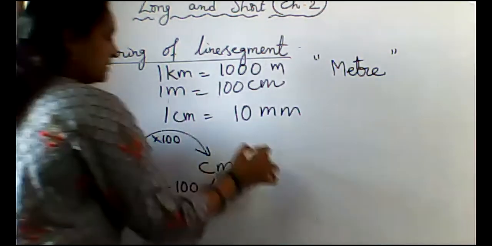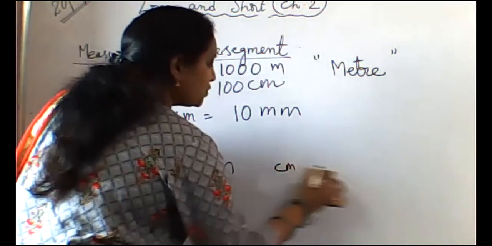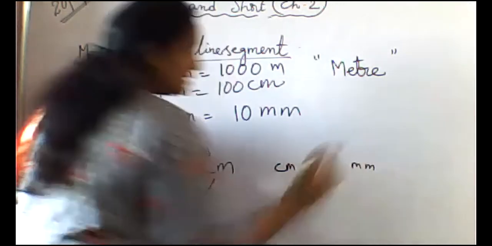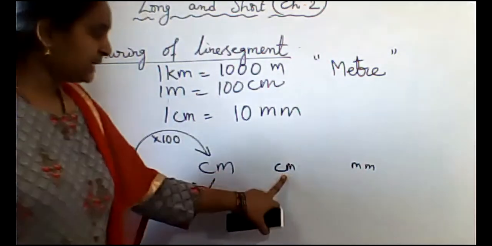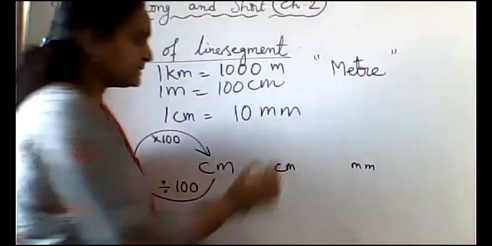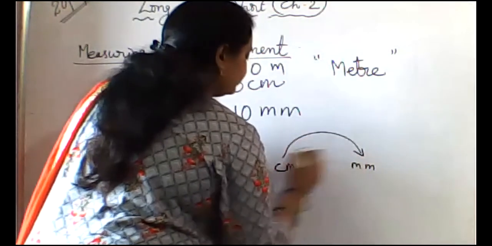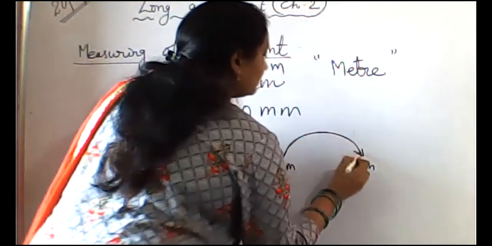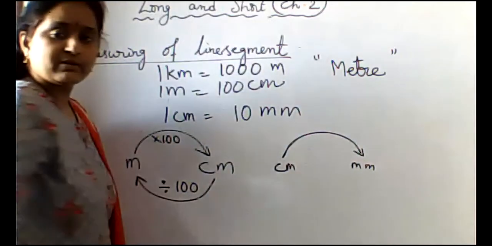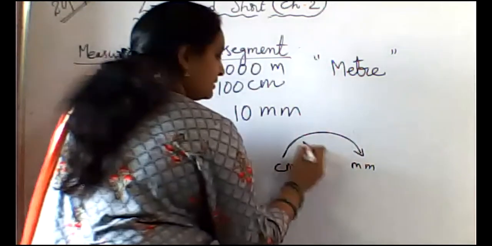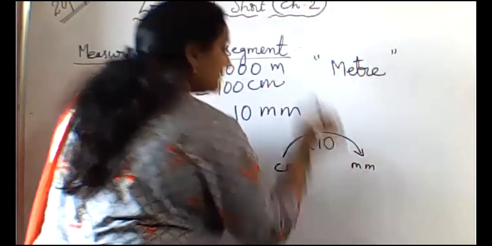So like that, suppose centimeters to millimeters. 1 centimeter equals how many millimeters? 10 millimeters. So multiply with 10.